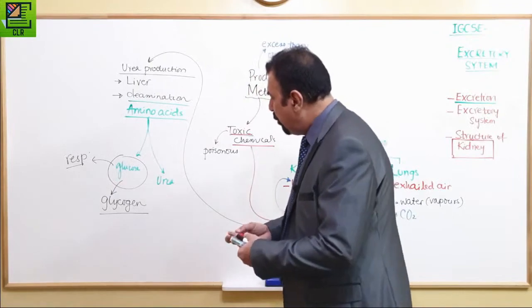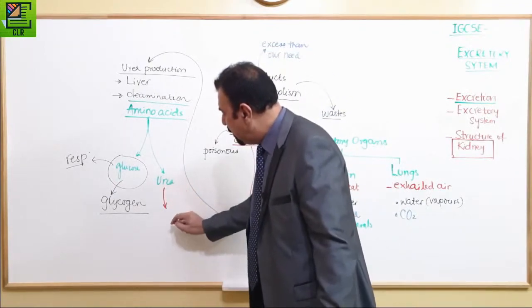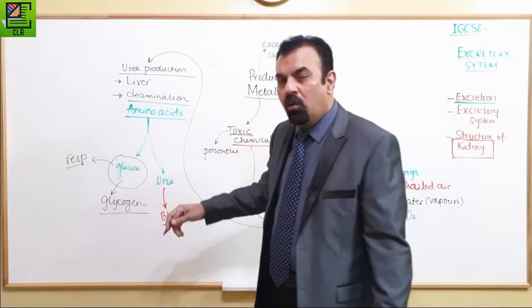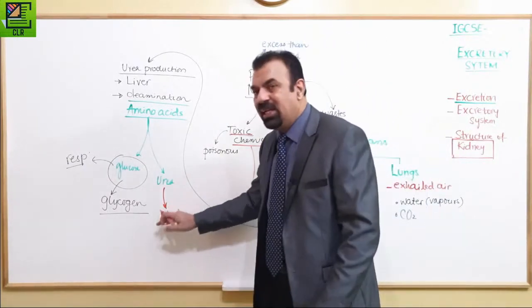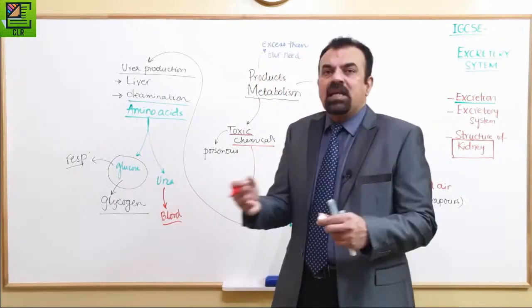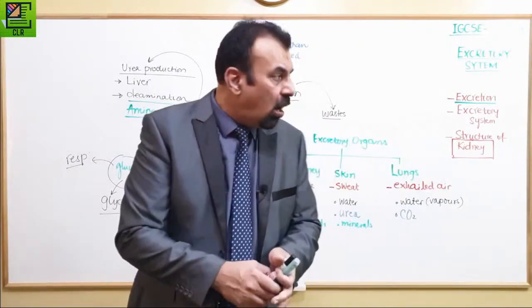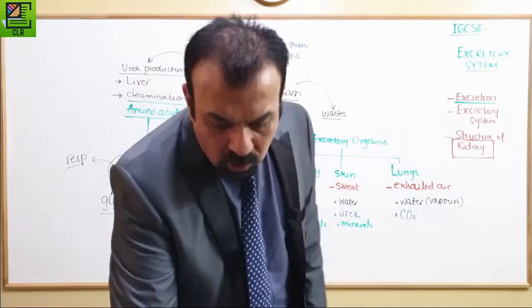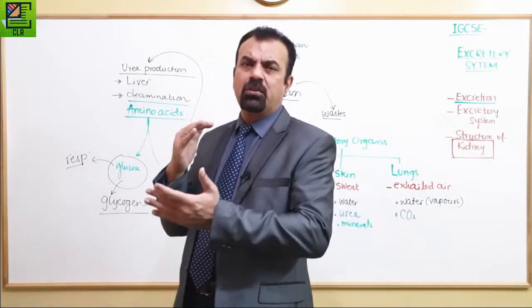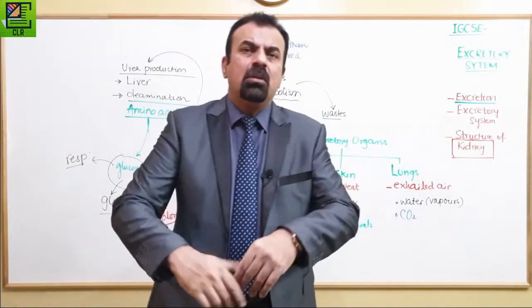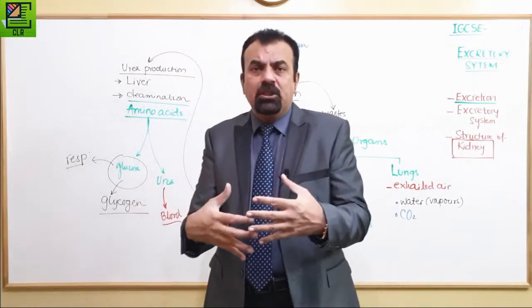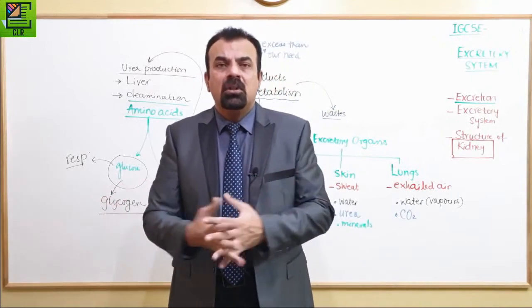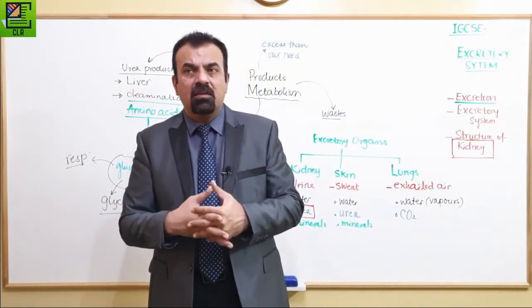Now what happens? This urea is put into the blood. So blood is going to carry it to the kidney. It means that it's just added into the blood, and kidney is the organ which is going to filter it out. Now, understand this thing. Many times students ask me, especially those students who go to the gym and do bodybuilding and all that stuff, whether they should use some extra aminos or amino shakes and all that stuff.